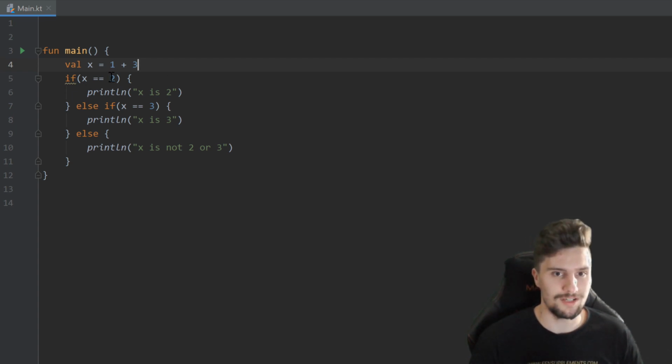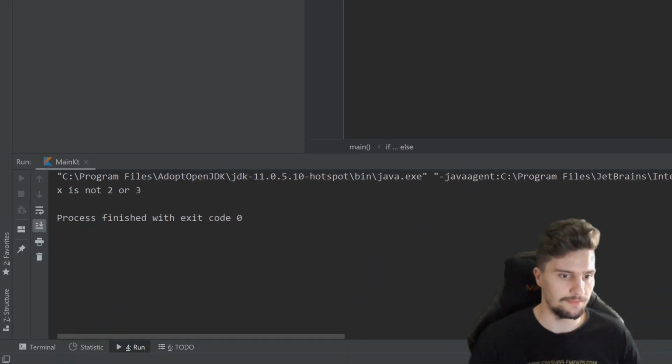and 4 is not equal to 2, 4 is also not equal to 3, so what it must do is it will jump into this else block. So if we would now run this again, it will print x is not 2 or 3.